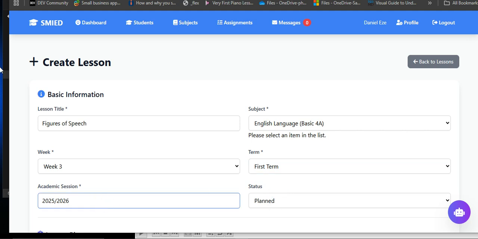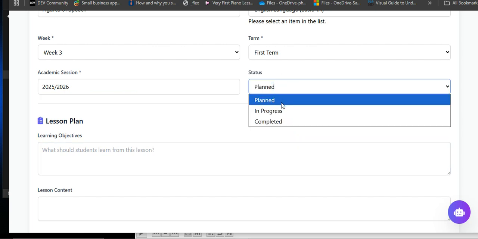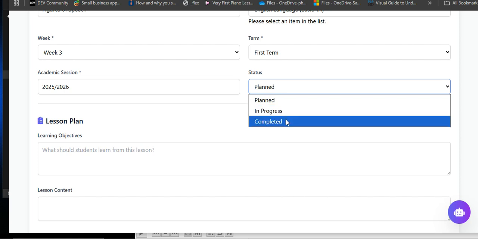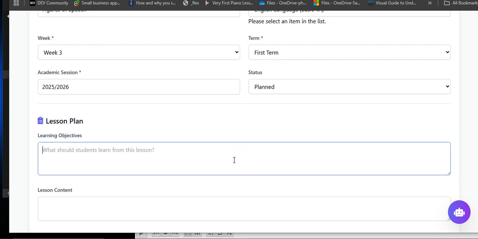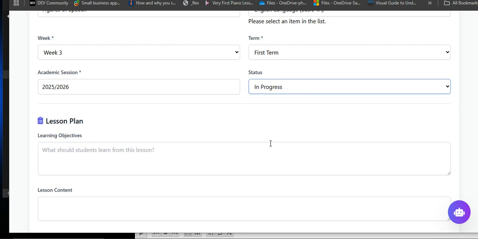Now take note, when teachers are writing lessons, you write lesson notes right here, and you can save it. Sometimes you need to take note of this status: planned, in progress, completed. Now if you are writing a lesson note and you can't complete it as at when you started, make sure it's always on in progress.